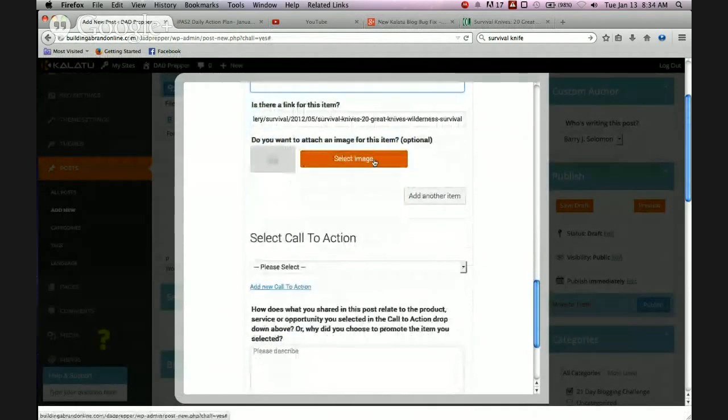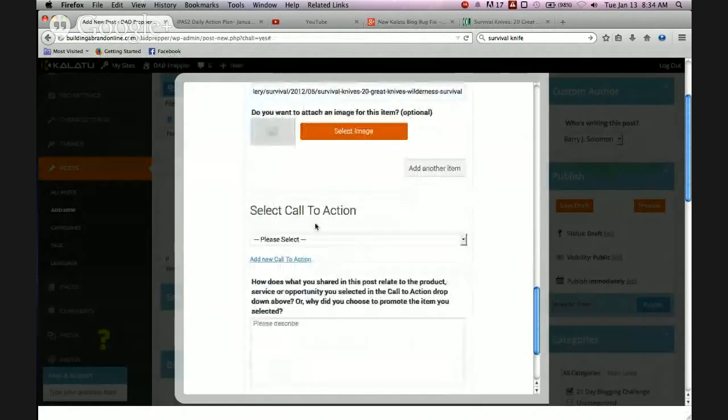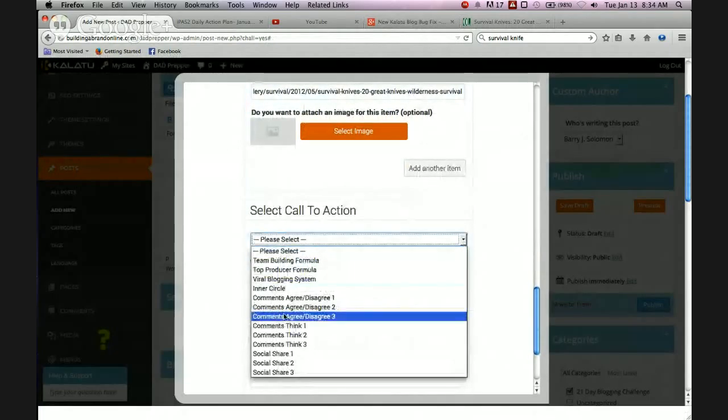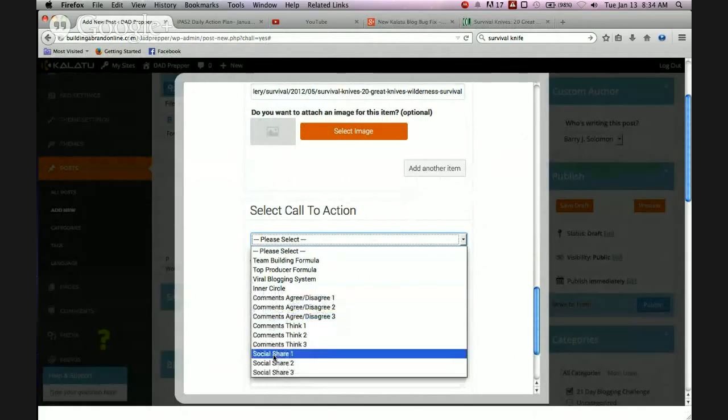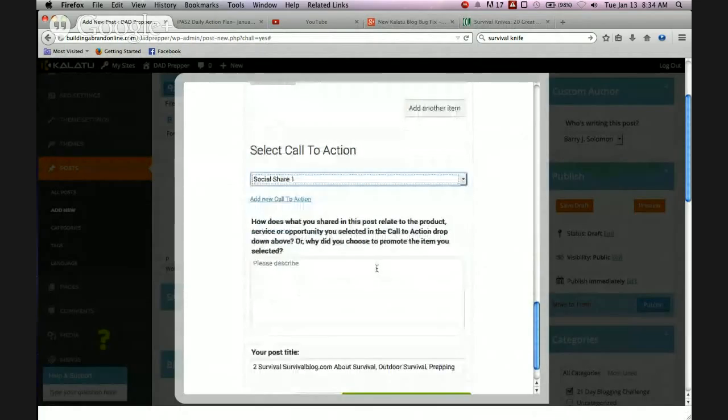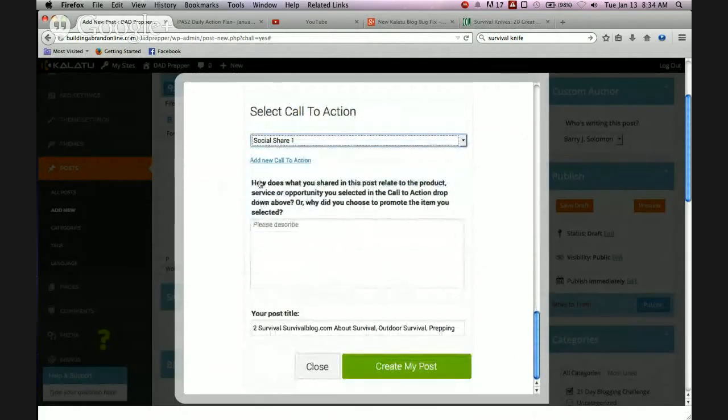And it says, do you want to select an image? Which I'm not going to select an image. Select your call to action at the bottom of the post. Let's say social share. You want people to share it on their social media. And what does what you share in this post relate to the product? Let's say I hope you enjoy.